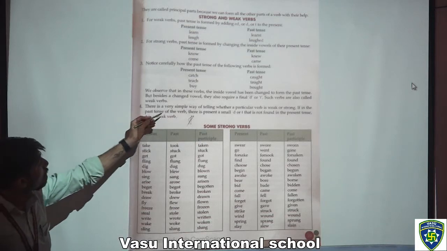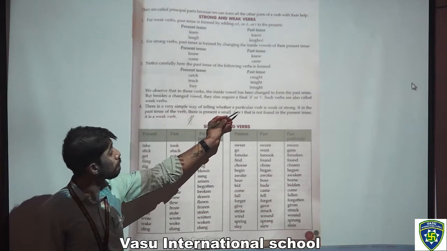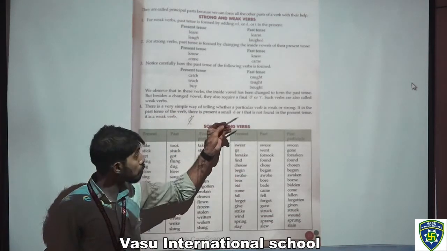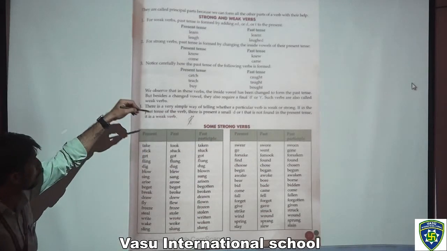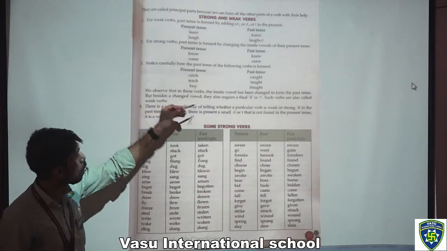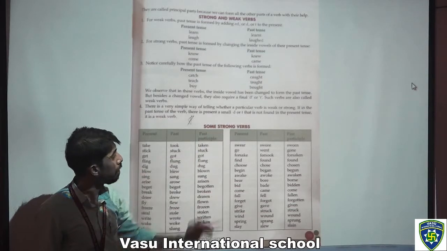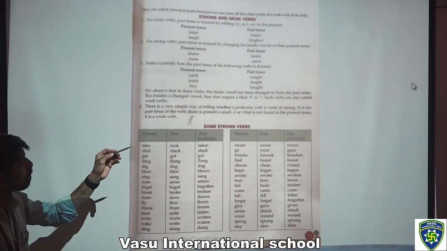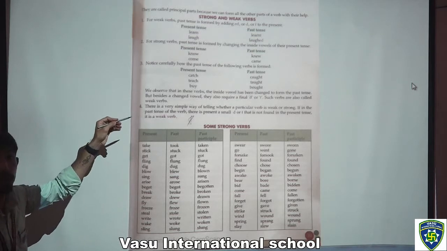Now, there is a very simple way of telling whether a particular verb is weak or strong. If in the past tense of the verb there is a small d or t present that is not found in the present tense, it is a weak verb.